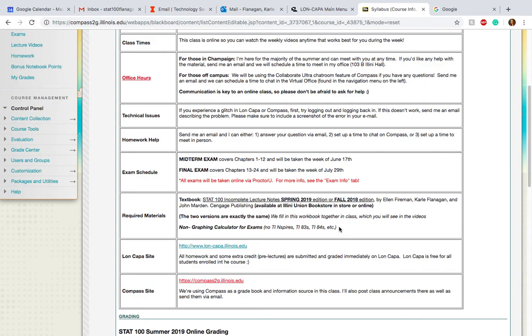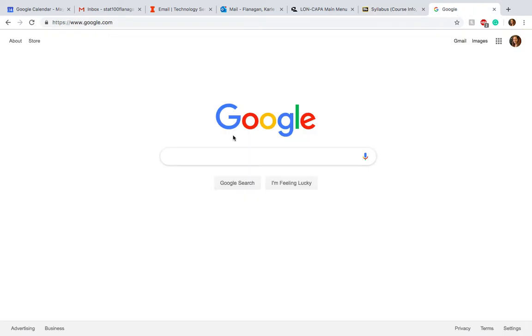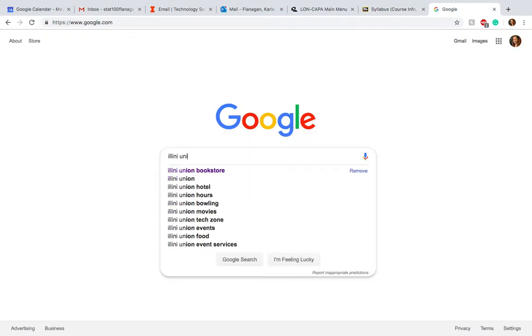It's been proven to be the best learning tool for online students. I do a lot of research on online education, and in the past, students who don't get the notebook generally do a lot worse than students who do. You can either get that in person at the Illini Union Bookstore or online. It's really easy to find online. I'll show you guys. You can just Google Illini Union Bookstore.